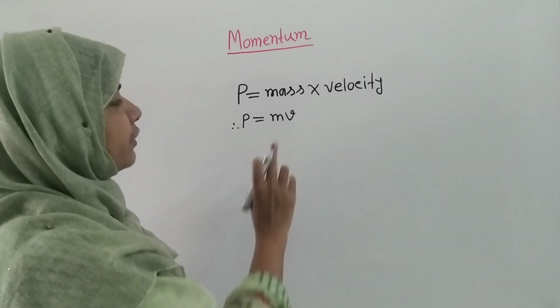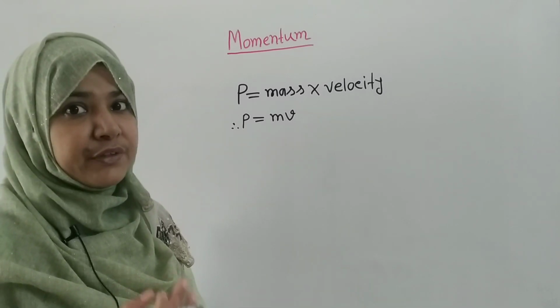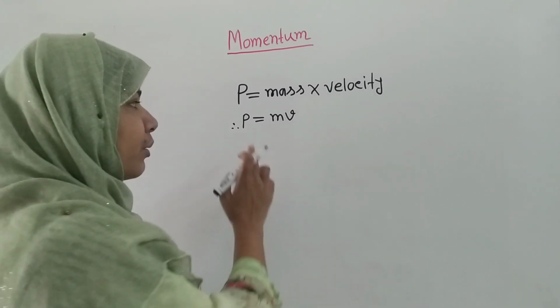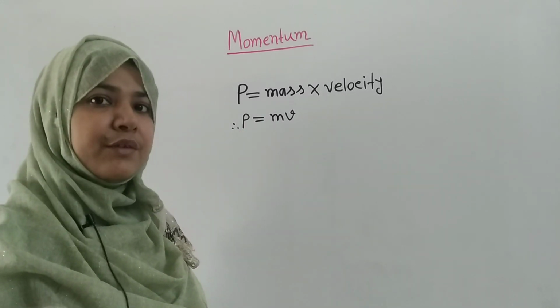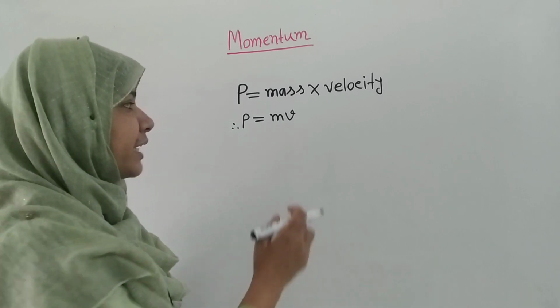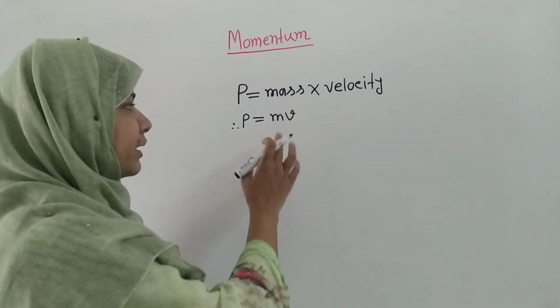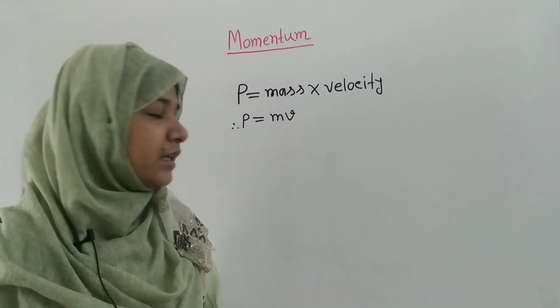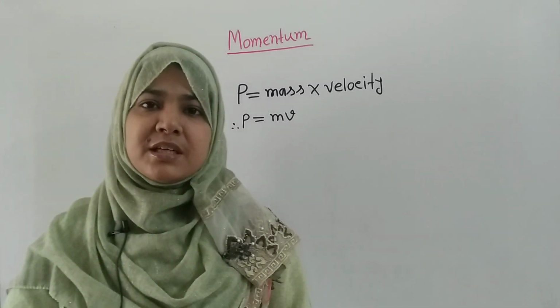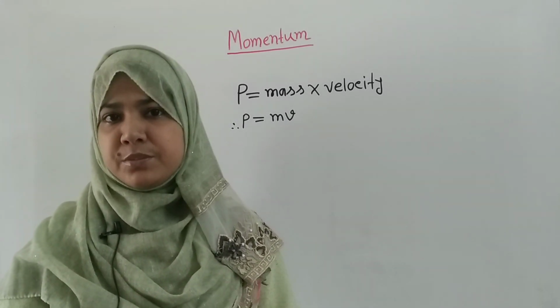That means if two objects have the same mass but different velocity, then their momentum will be different. In a similar way, if two objects have the same velocity but the mass is different, then the momentum of these two objects will also be different. Actually, momentum is the measurement of how difficult it is to stop a moving object.